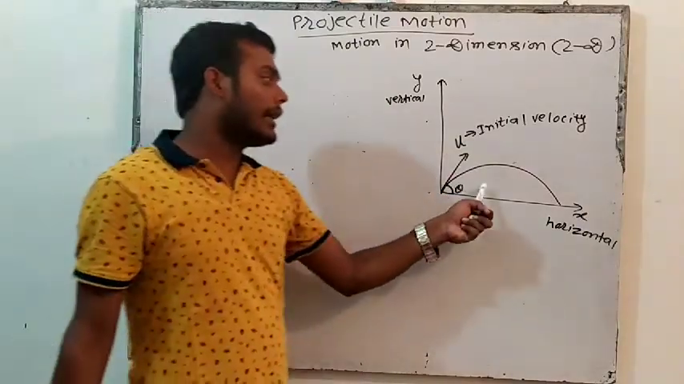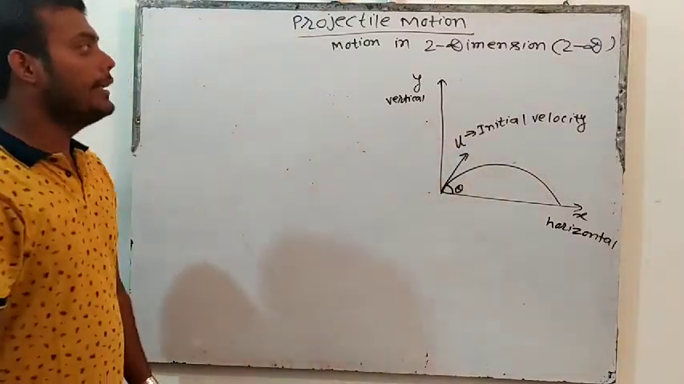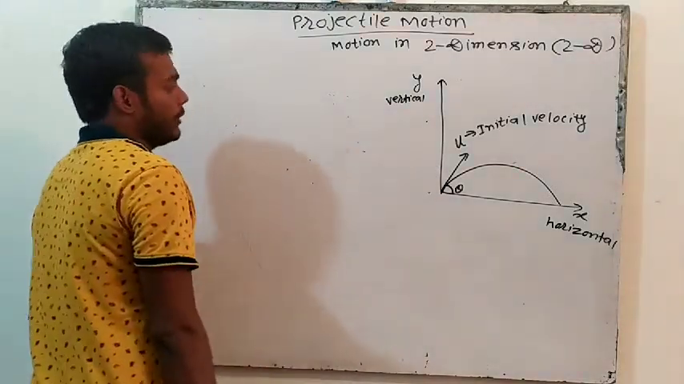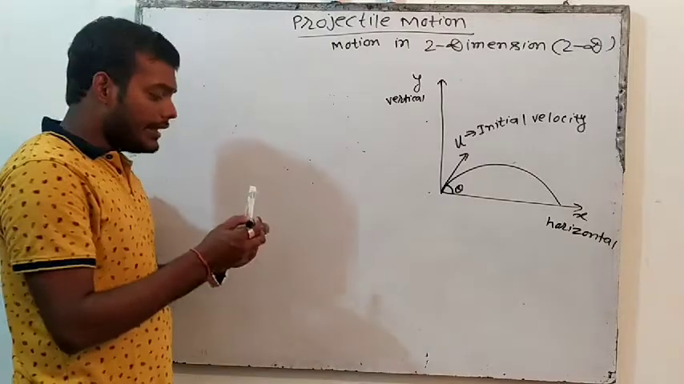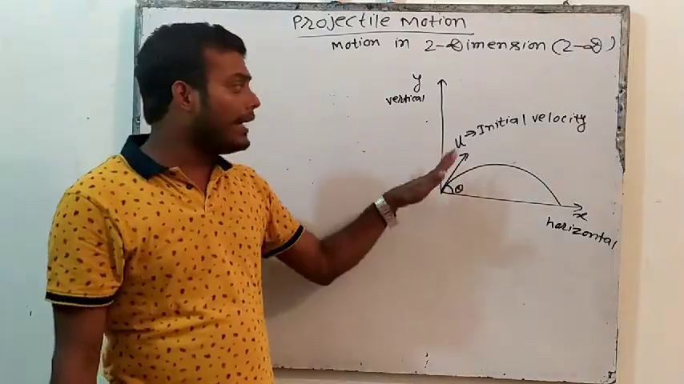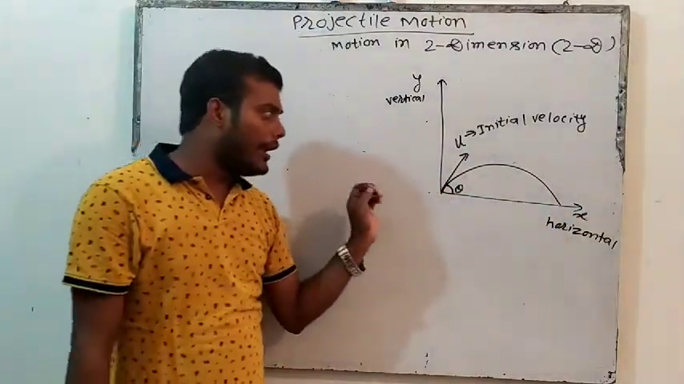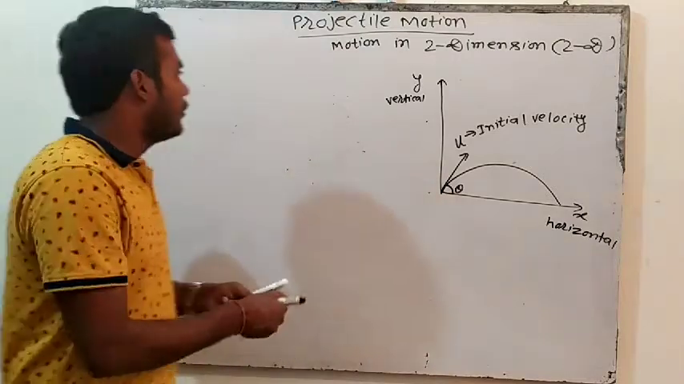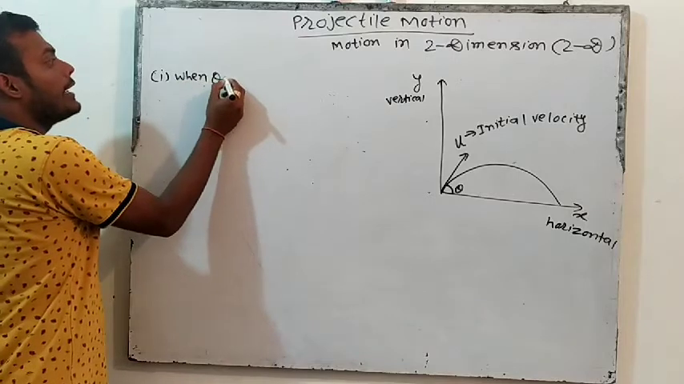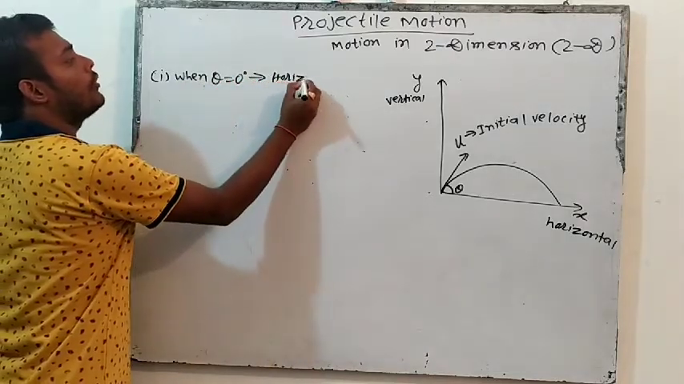What is this theta? Theta is the angle with the x axis. Then what will happen? Try to understand. If this theta is 0, that means the angle with the x axis is 0, that means the line will be like this. So when I throw an object when theta is equal to 0 degrees, that means it will go on the horizontal axis.